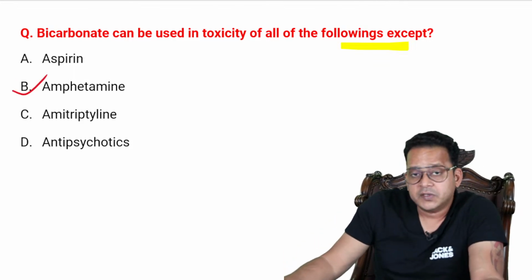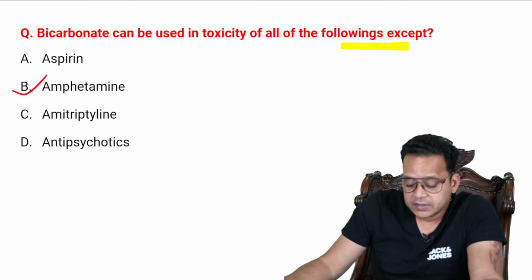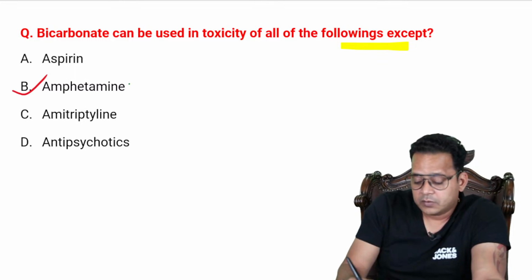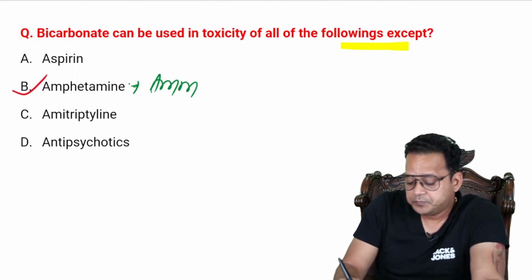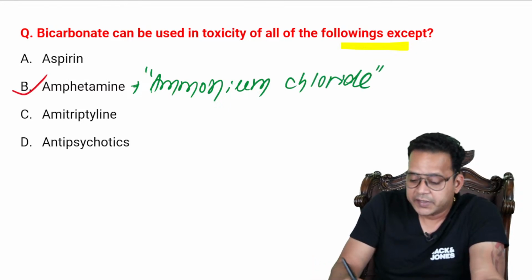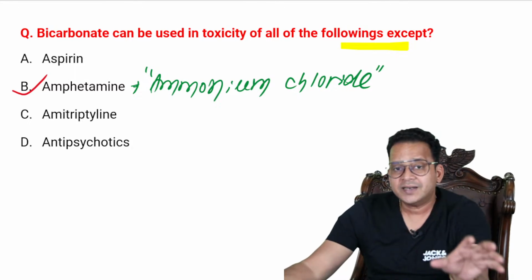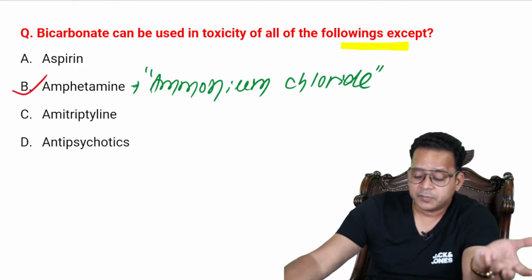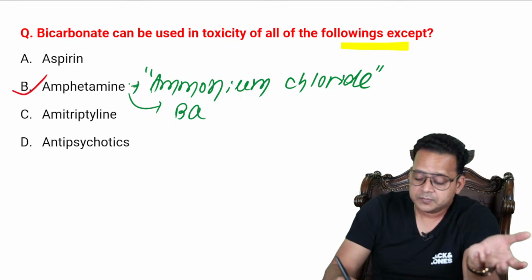So I never use bicarbonate against amphetamine. Rather, for amphetamine, what I use is ammonium chloride, the urine acidifying agent. I use it because amphetamine is a basic drug.